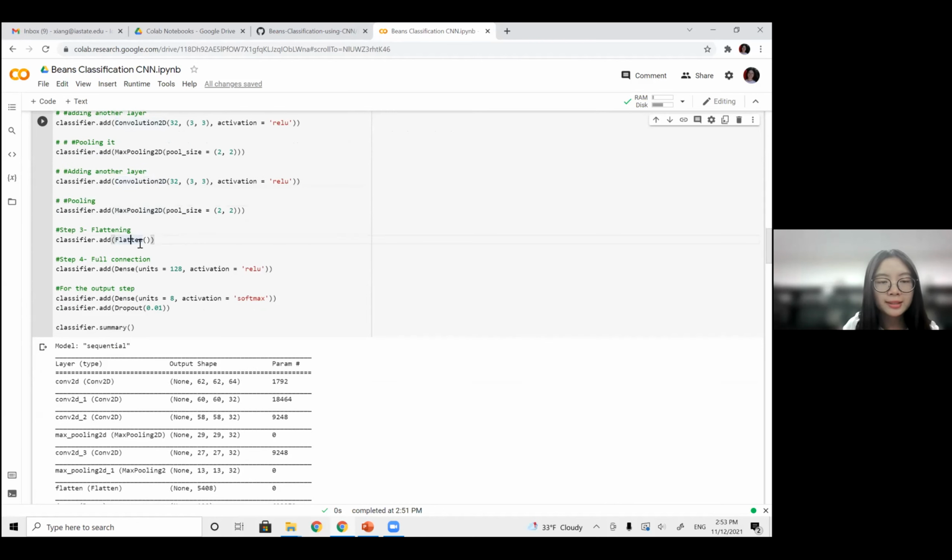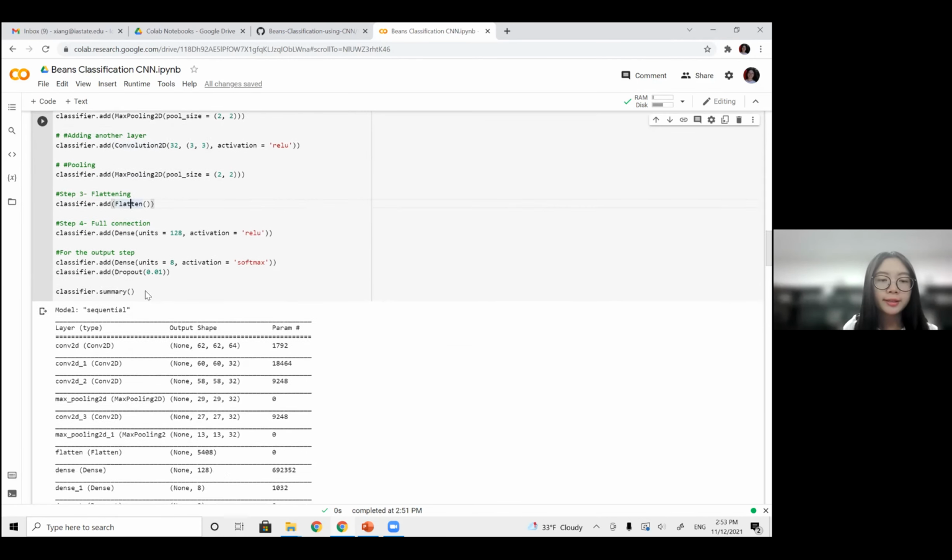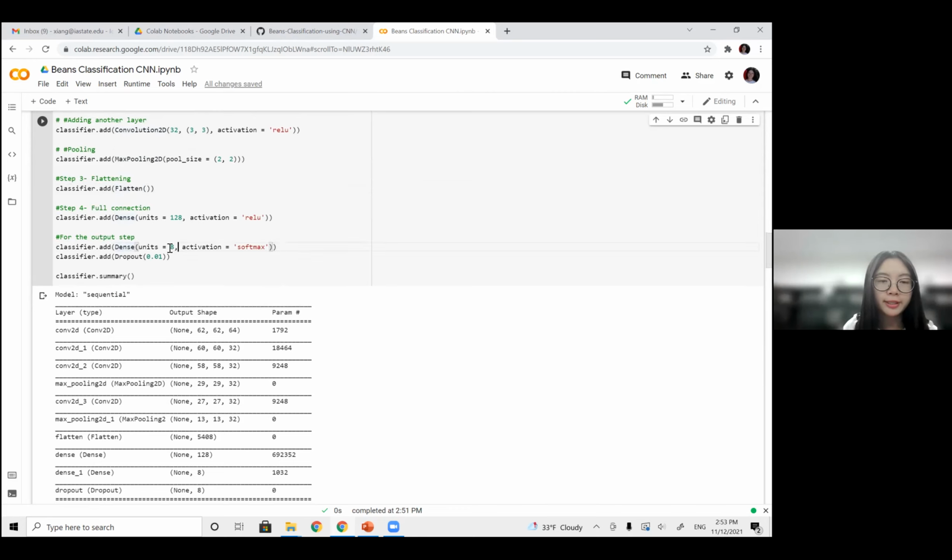And in the last, we have another flatten layer, which is used for converting the multi-dimensional data to one-dimensional data and gets connected to the output layer. In the output layer, we have 8 units, corresponding to the number of classes.